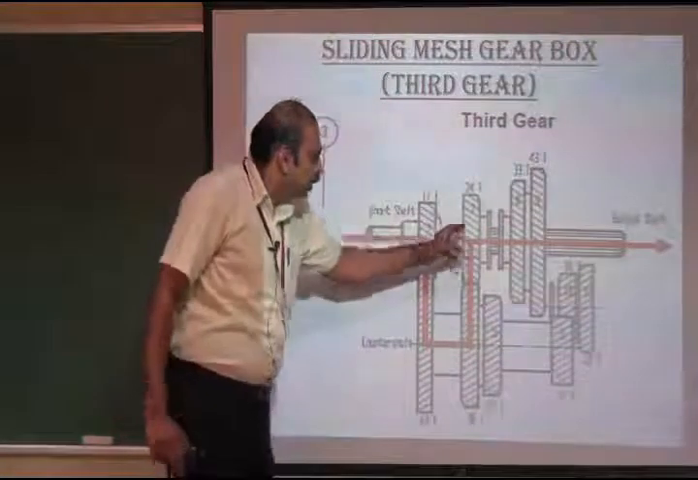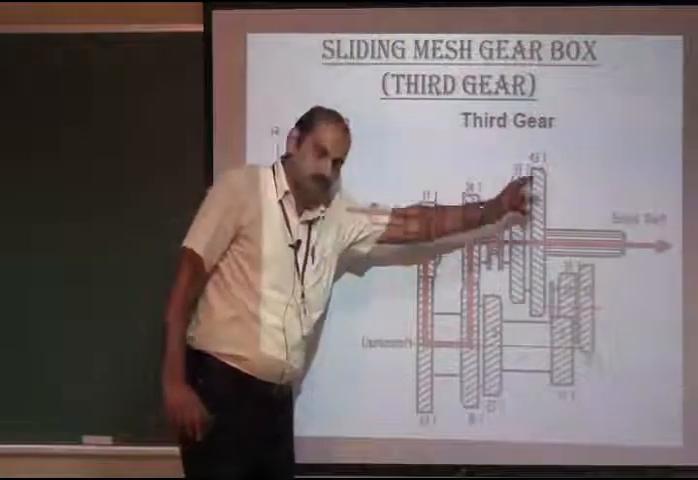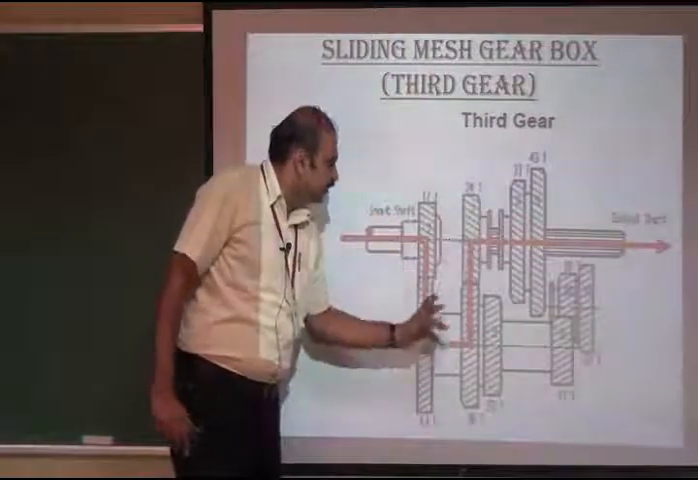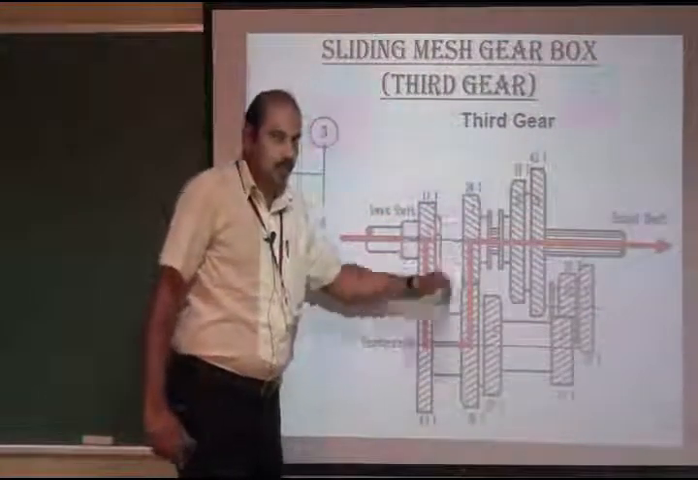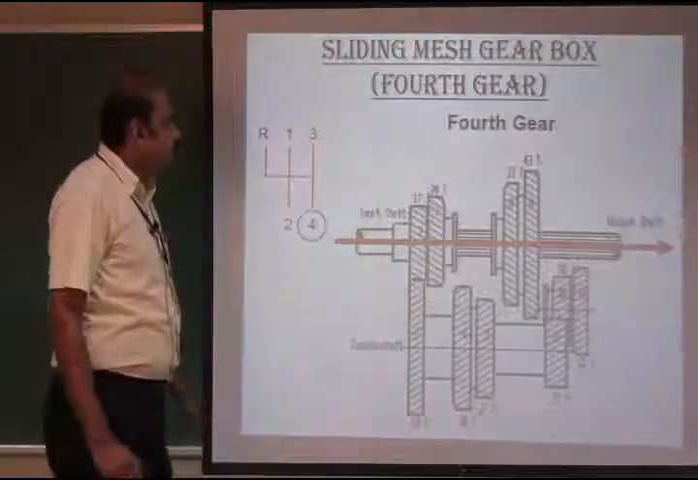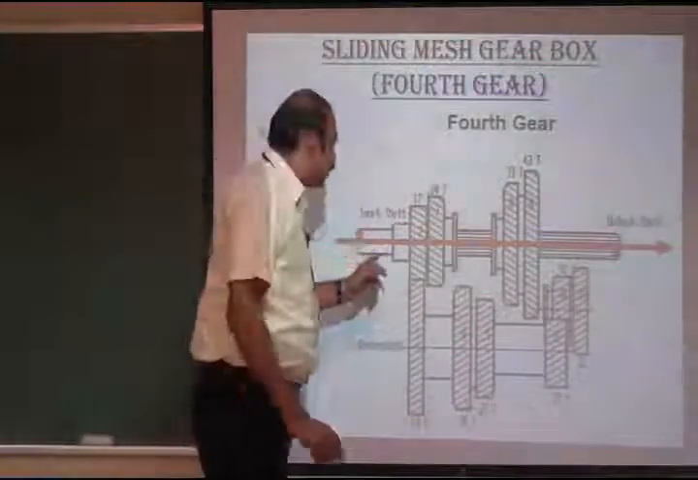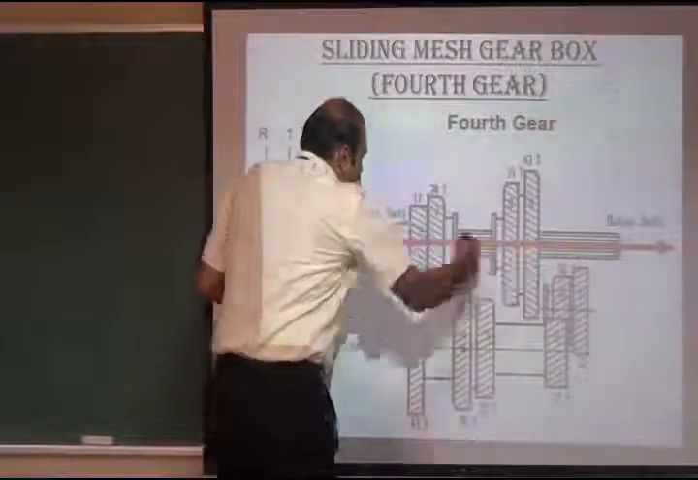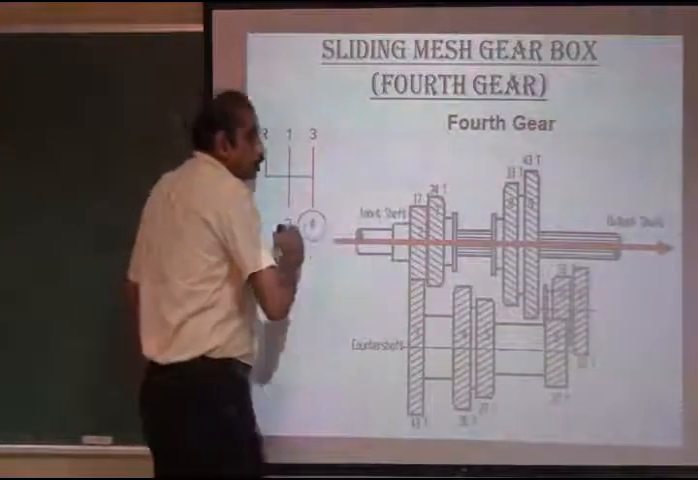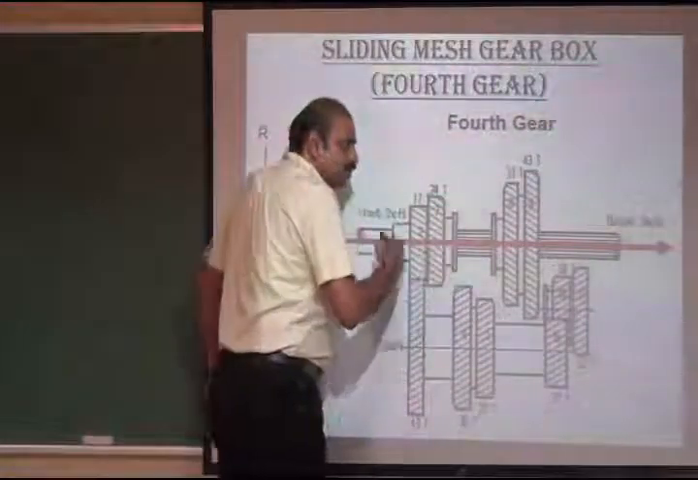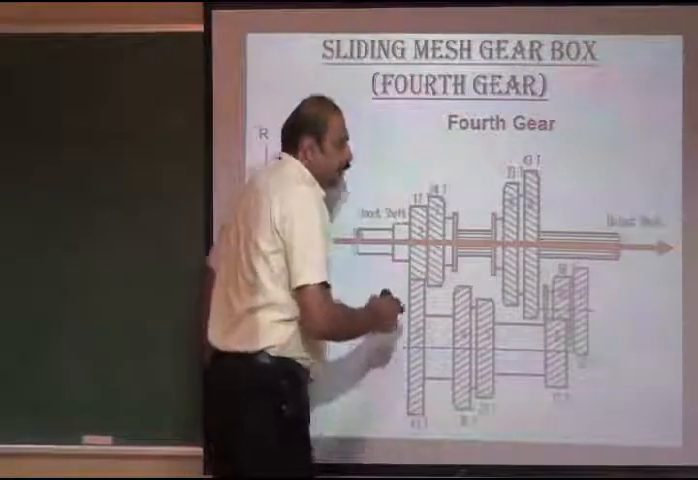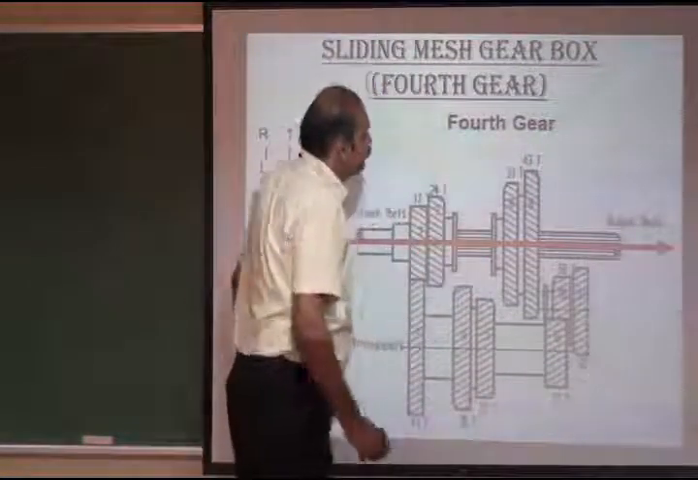Here the torque will be very less compared to the other two gears, and the speed will be more. During the operation of fourth gear, the output shaft is directly engaged with the input shaft, so very little torque is produced. At the same time, the speed will be very high.